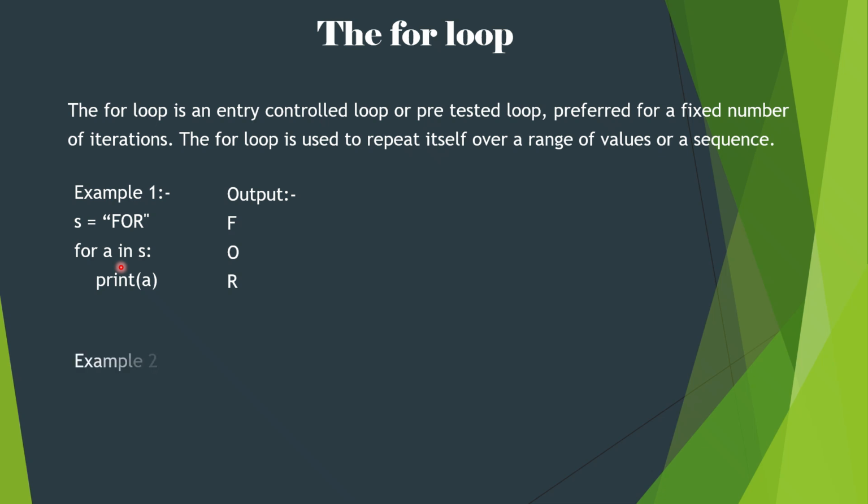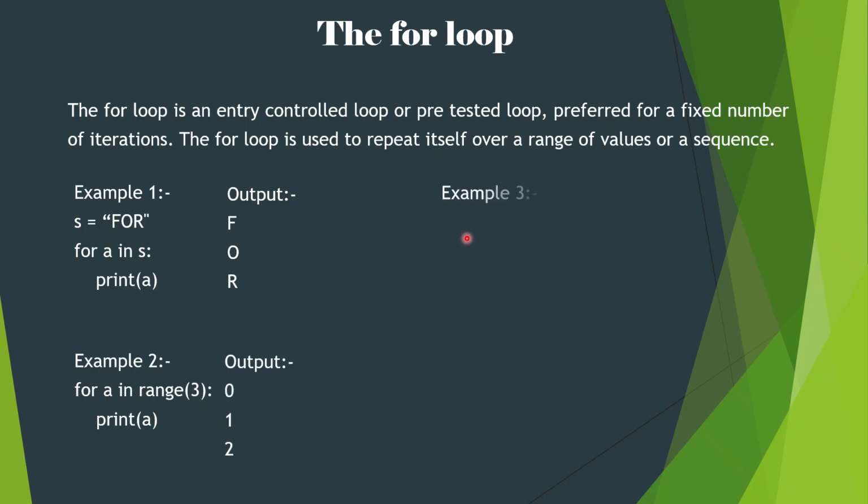The second example you can see, for a in range 3, print a. Here if we start a loop using range, it will by default start from 0 and the number which is written here is not included. That means for a in range 3 the loop will run 3 times, but the printing will begin from 0. So the output will be 0, 1 and 2.